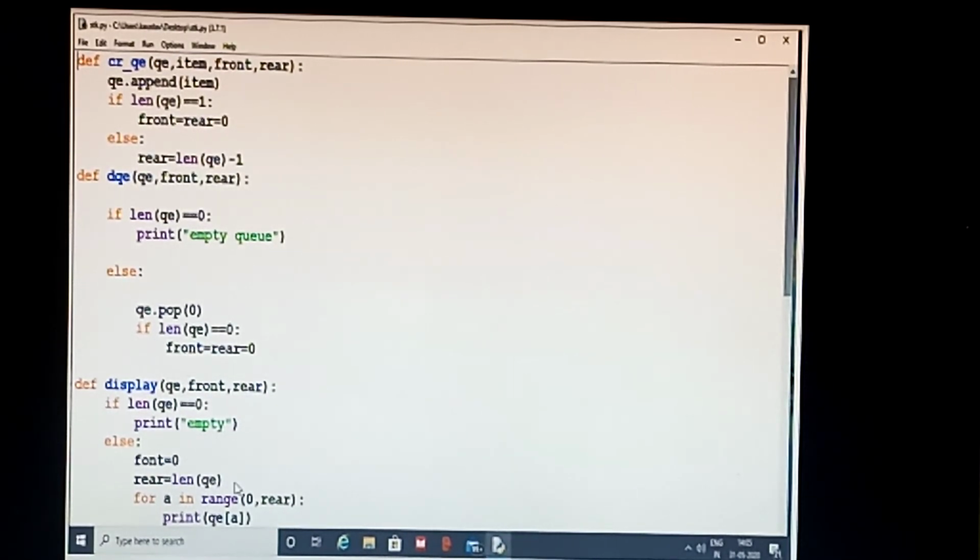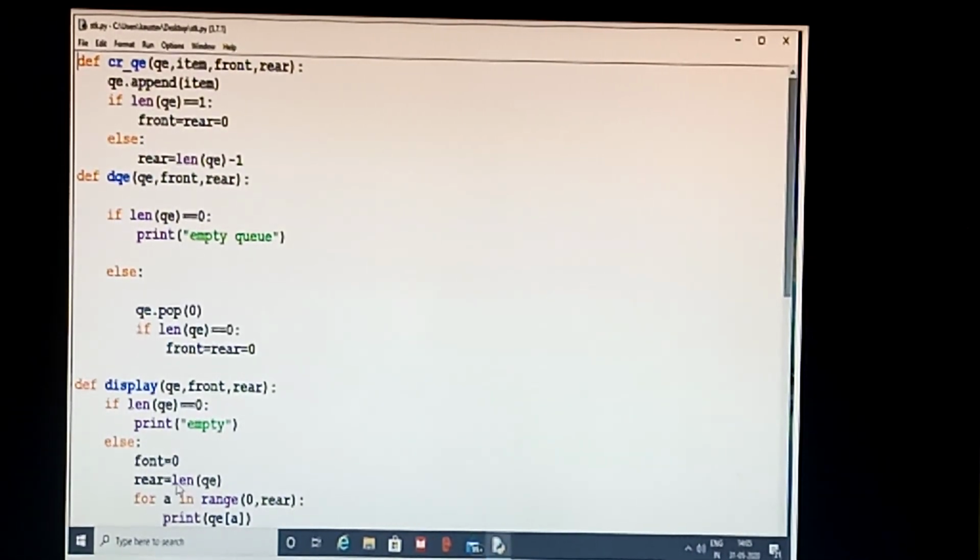Because in the for loop, if I use 0 to rear, the minus 1 automatically comes, because if the length is 2, in the for loop it will go up to 1. We know that the last value in the for loop is not shown. So: for a in range 0 to rear, print queue of a.